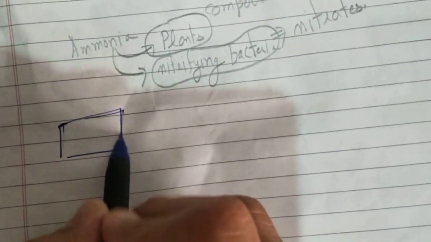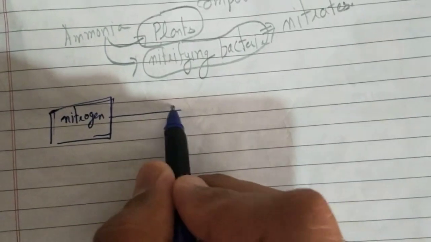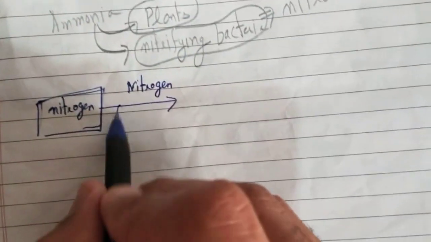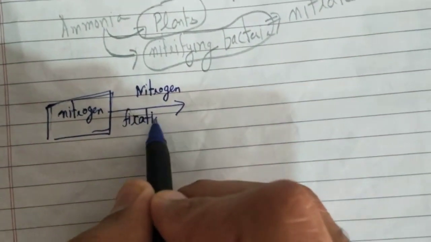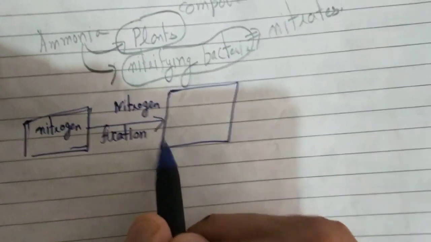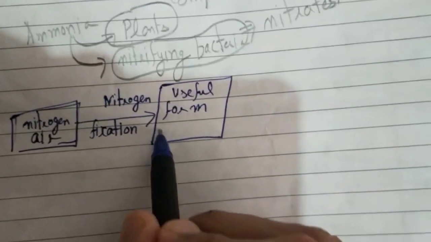So stepwise we are going to discuss. Nitrogen is present in air. First step is nitrogen fixation. What happened in nitrogen fixation? Rhizobium absorbed the atmospheric nitrogen and converted it into a useful form, that is nitrates.